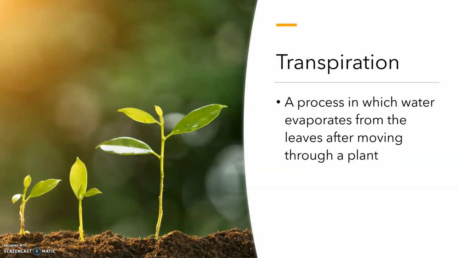The next component we are going to discuss is transpiration. Water is evaporated from the surface of plants in the process of transpiration. This helps draw water up through the plant and also returns water to the atmosphere.